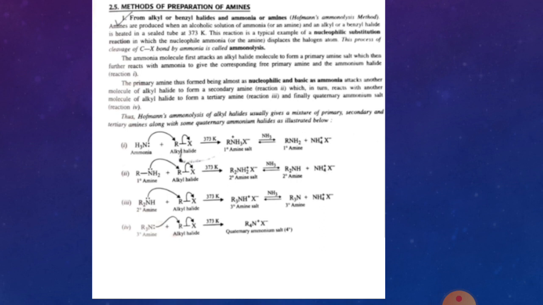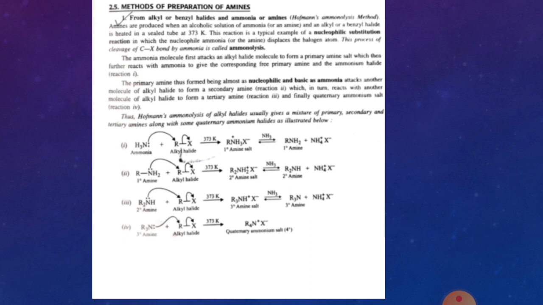After rearrangement, an H positive ion is released from the adduct RNH3 positive X negative, forming HX, and you get RNH2, that is, the primary amine.